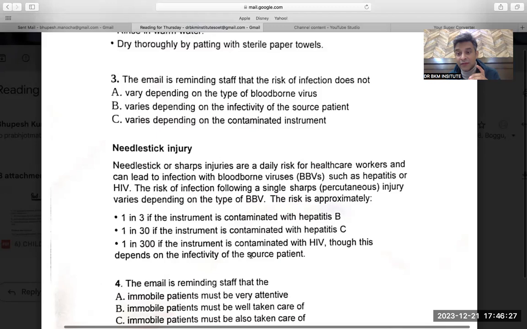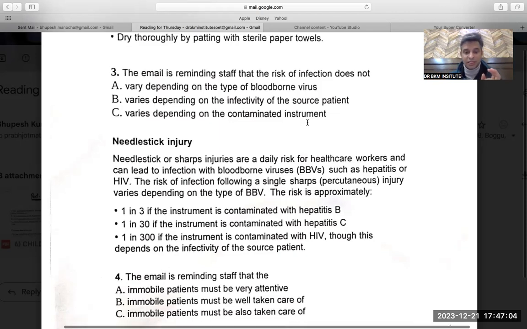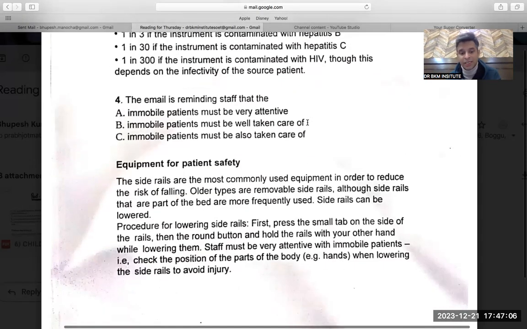Though this depends upon the infectivity of the source patient. That means it also depends upon the infectivity of the source patient. So "it does not depend on the infectivity", again eliminated. "It does not depend upon the contaminated instrument." The instrument is not talked about over here. So that is why C becomes our answer, because the risk of infection does not depend upon the instrument. Whether it is a knife or a needle, it will cause the same kind of problem if it has the bloodborne virus. But it depends upon the bloodborne virus, whether it is hepatitis B or hepatitis C. Infectivity will depend upon the virus, or it will depend upon the source patient, how infective the source patient is. So these were the two important questions I really wanted to discuss.